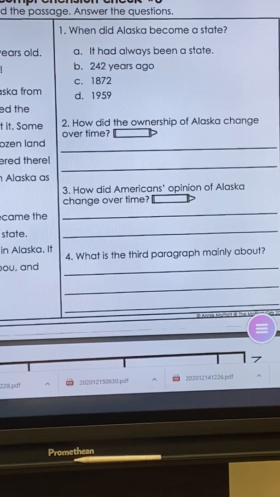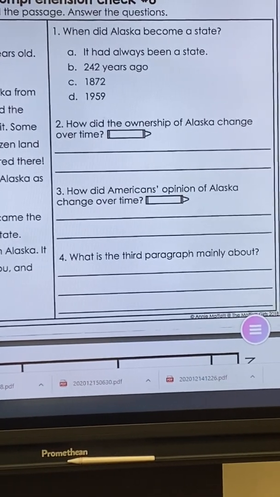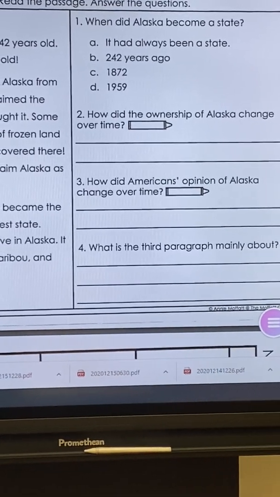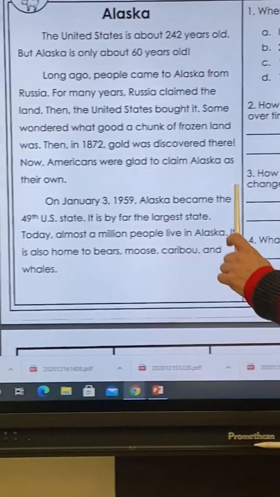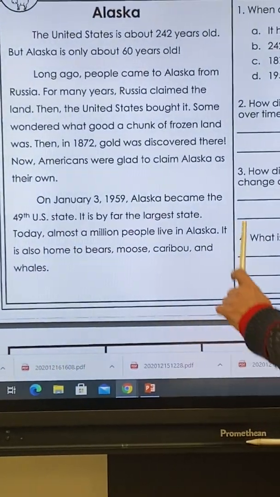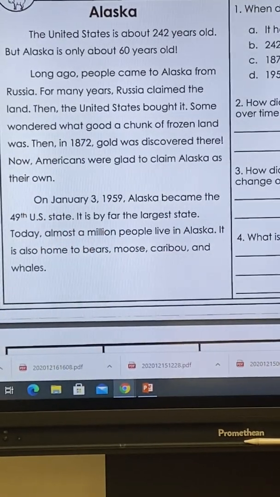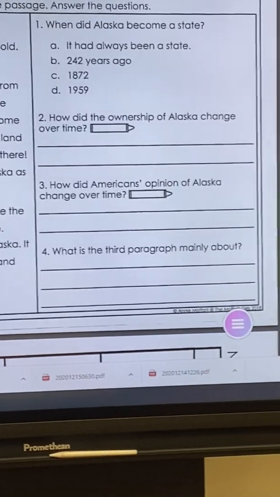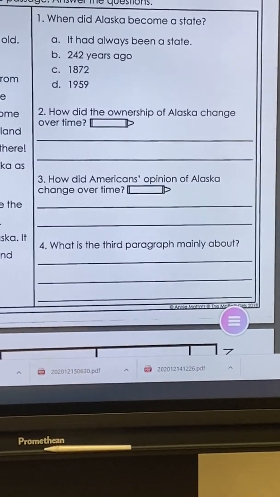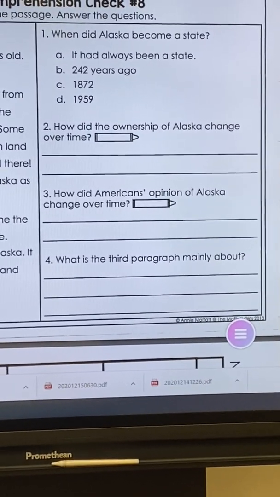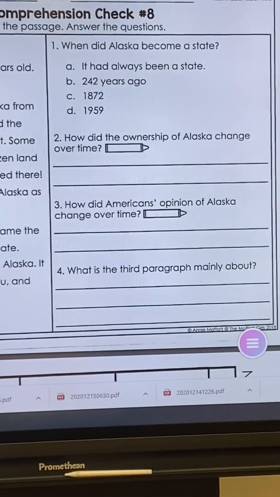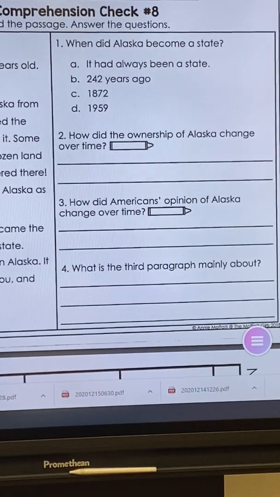Then when we get to question number 4, it says what is the third paragraph mainly about? And we know the third paragraph is our very last one down here. So you're going to want to reread that to yourself and think, what is this whole thing about? And then go ahead and answer that in a complete sentence, beginning with a capital and ending with a period.